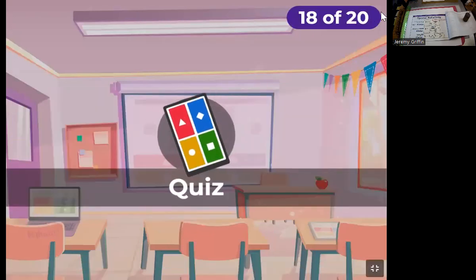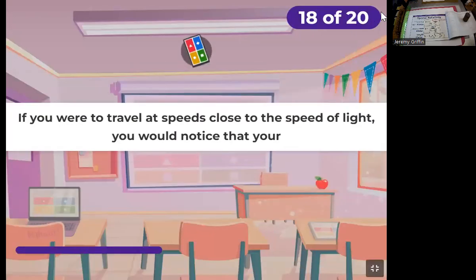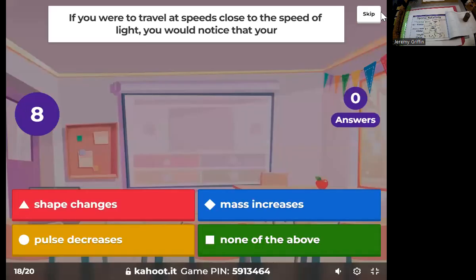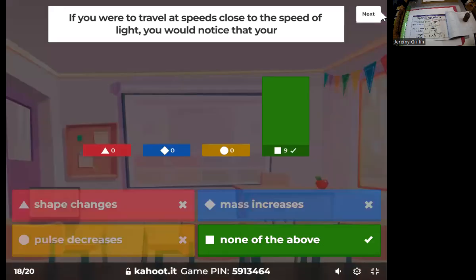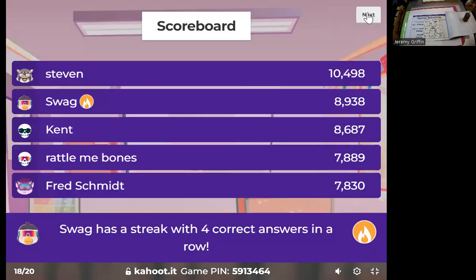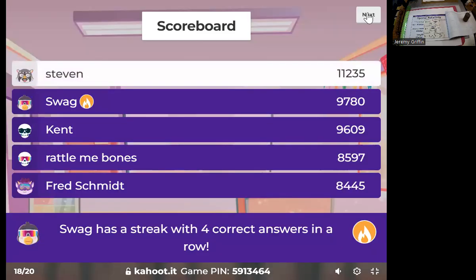All right, more points. If you were to travel at speeds close to the speed of light, you would notice what? Yeah, there you go. None of the above, right? So you don't notice anything in your own frame of reference, right?